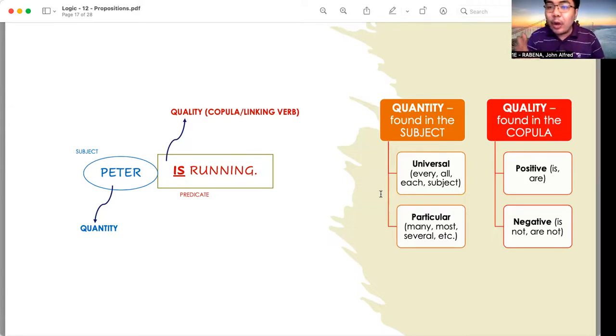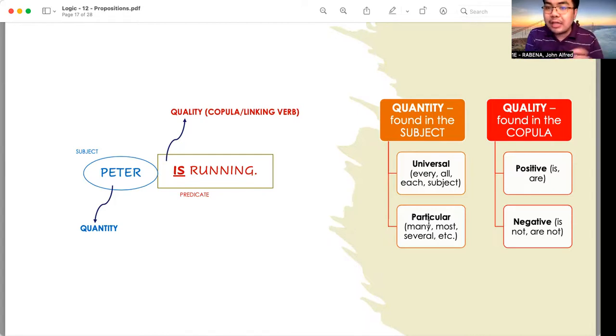The second type of quantity is what we call particular. It makes use of the words many, most, several. For example, when we convert our example a while ago into a particular subject, our sentence would be: some Polinians are intelligent. That is a proposition with a particular quantity because the subject makes use of the word some.